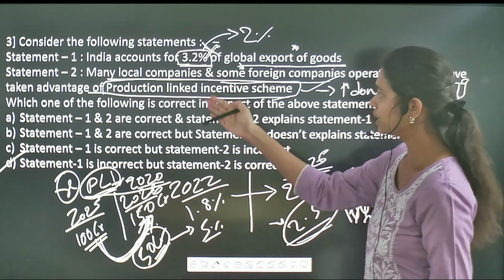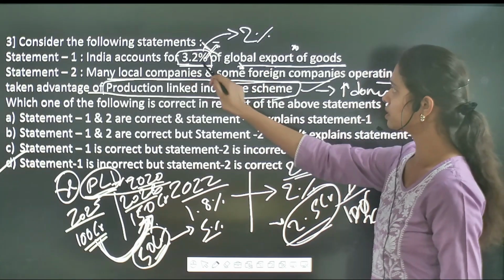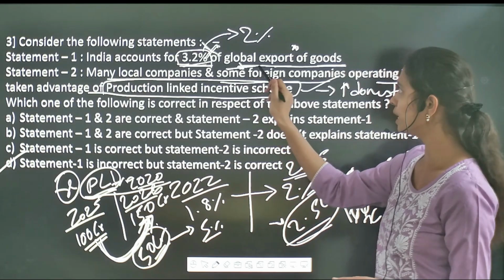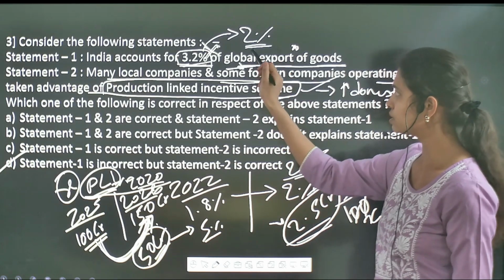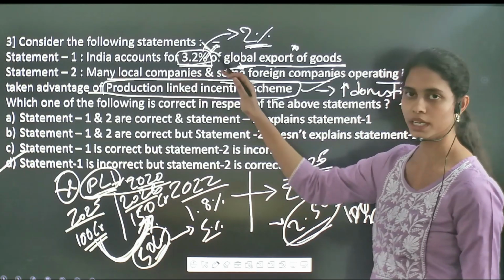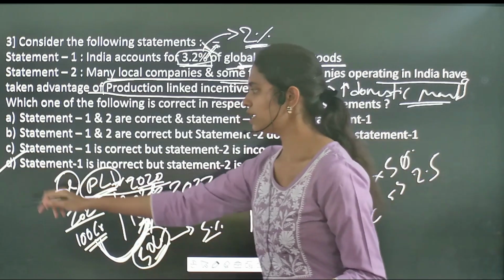With regard to this, statement 1 is an incorrect one, because India's contribution to global export of goods is only 2%, but not 3.2%. So in that context, statement 1 is incorrect, statement 2 is the correct one. So here, option D is the correct answer.